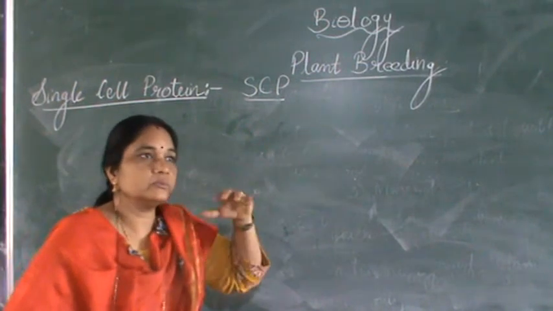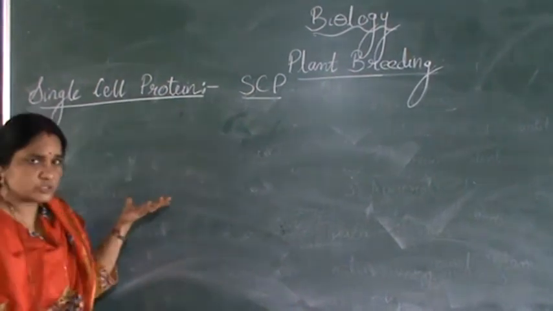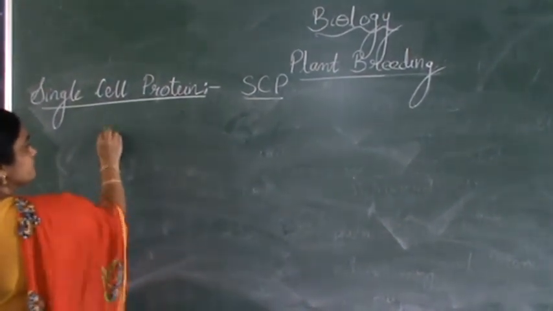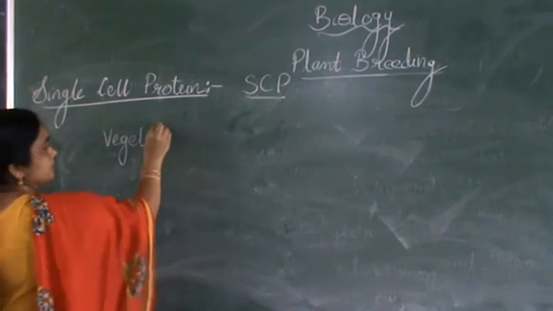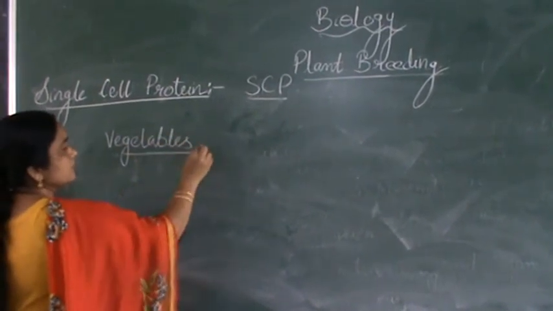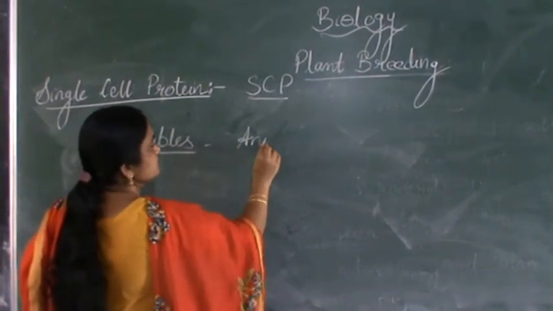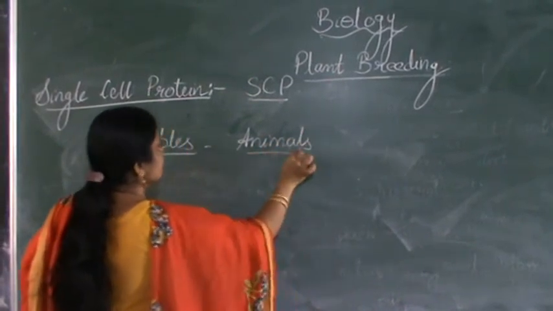You can see that the food which people consume is not only from vegetables or plants. We also depend on animals for food.